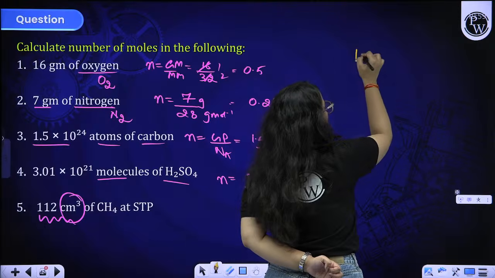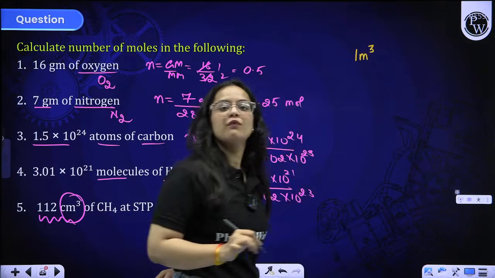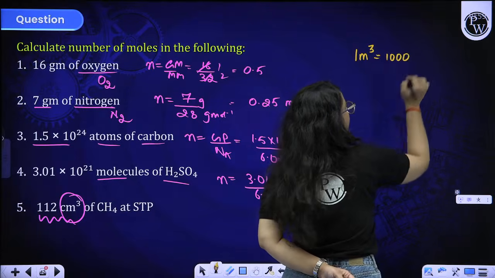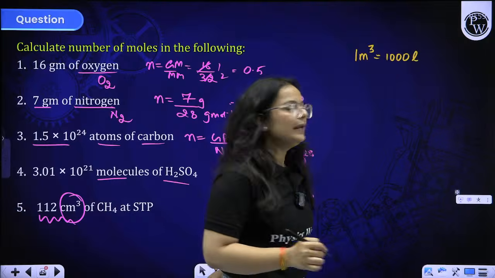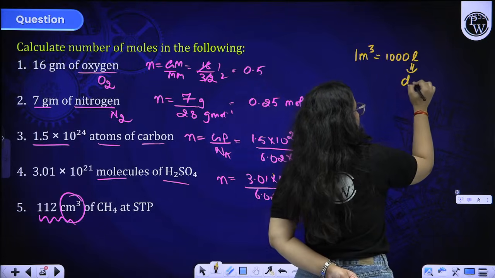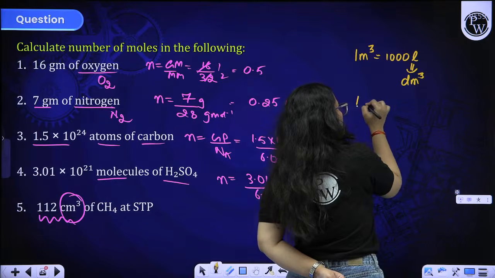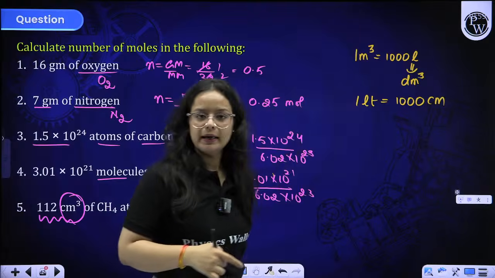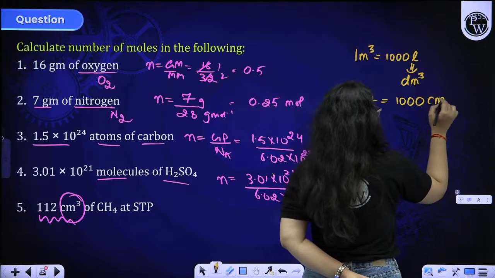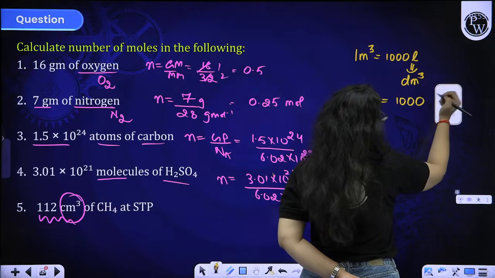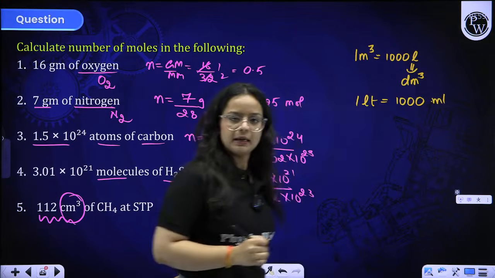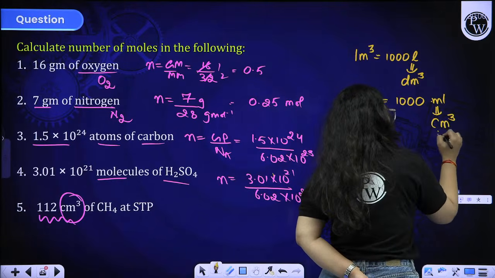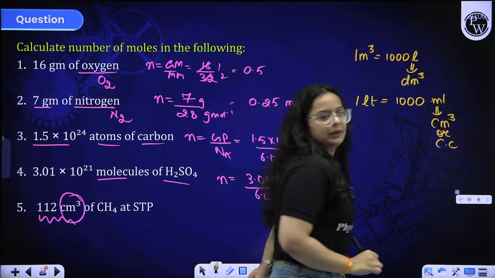See beta, 1 meter cube. These are all units of volume. 1 meter cube is equal to 1000 liter. And liter is equal to decimeter cube. And we know 1 liter is equal to 1000 centimeter cube. This thing you know, right beta? 1 liter is equal to 1000 milliliter, and milliliter is equal to centimeter cube. We can also write it as cc, cubic centimeter.